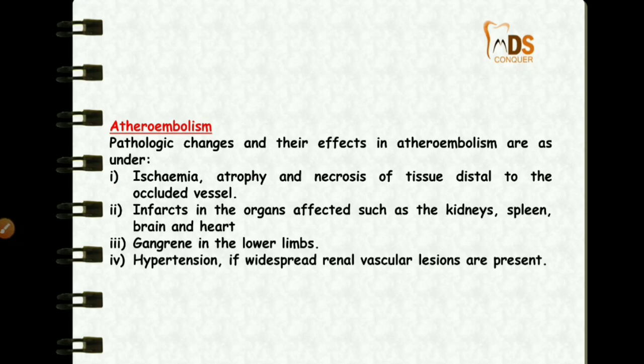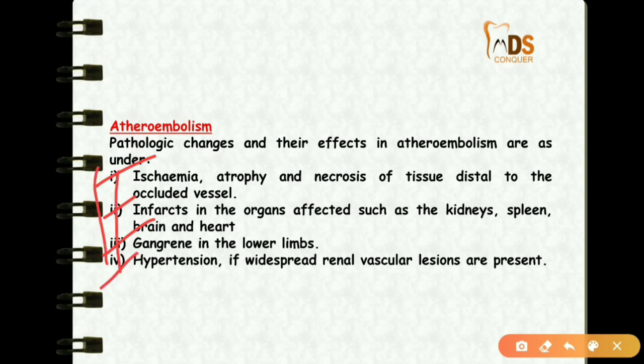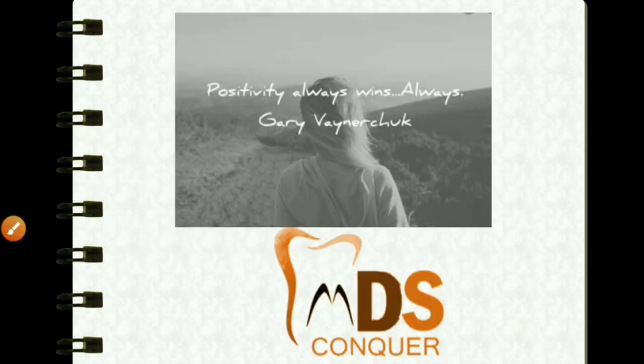And finally, the atheroembolism. The pathologic effects in this atheroembolism will be ischemia, infarcts, gangrene and hypotension. So these are the 4 important pathological changes and effects in the atheroembolism which need to be remembered. So that's all for the embolism. And mainly in embolism, you have to concentrate on the decompression sickness, which is more important.